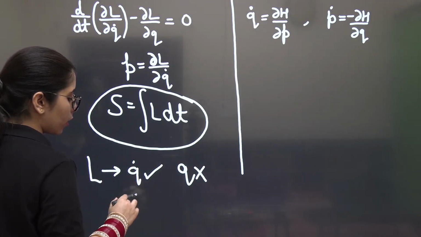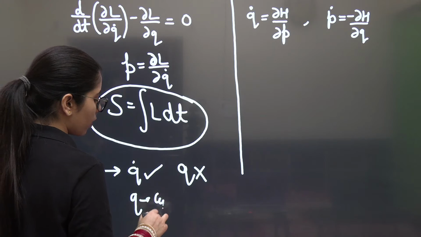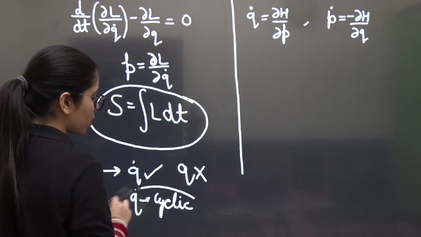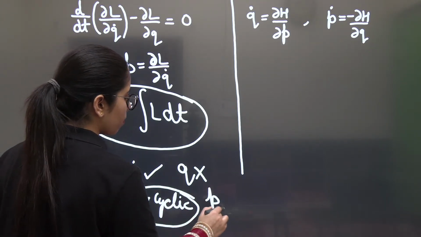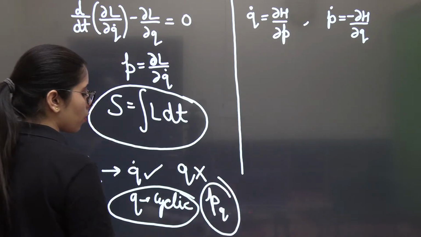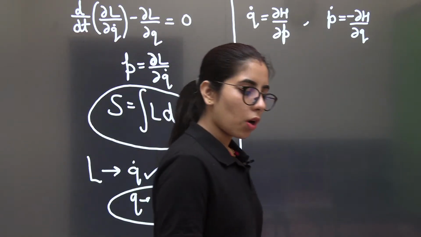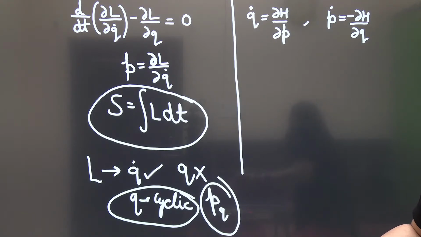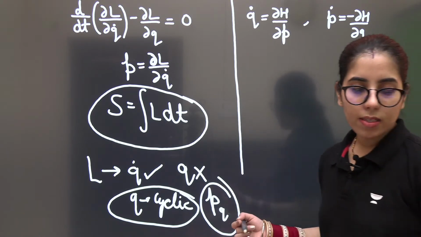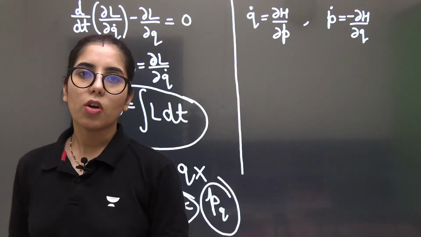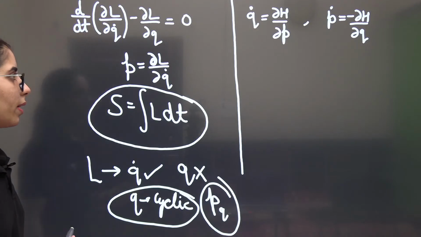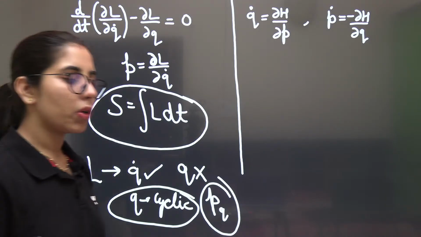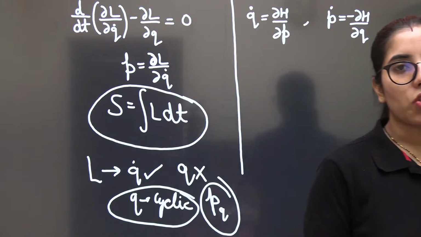Then you can say that q is a cyclic or ignorable coordinate, which means that its corresponding linear momentum will be conserved, a constant of motion. This is how you will know exactly when it is a conserved quantity or constant of motion in terms of linear momentum. In case you have any doubt or difficulty anywhere, you can just mention it.